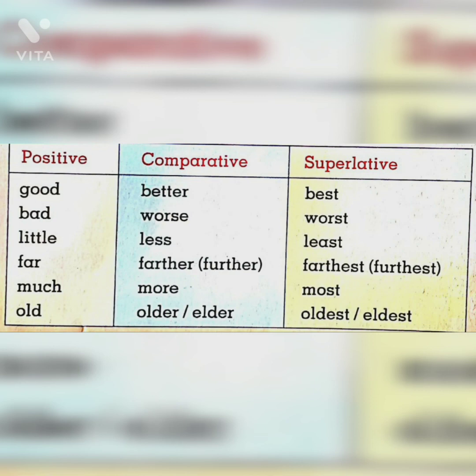Examples: good, better, best. Bad, worse, worst. Little, less, least. Far, further, farthest. Much, more, most. Old, older, oldest.